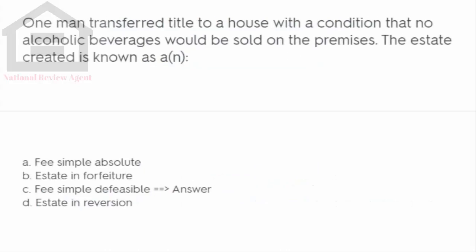One man transferred title to a house with a condition that no alcoholic beverages would be sold on the premises. The estate created is known as: A. Fee simple absolute, B. Estate and forfeiture, C. Fee simple defeasible, D. Estate and reversion. Answer.